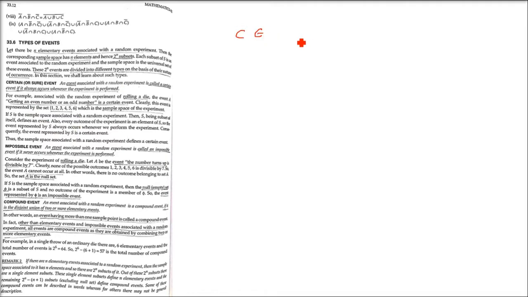So let me tell you again. For compound events, you take all the possible events. First of all, you have a sample space and you know how many elementary events there are. So you take all the subsets. You first remove the elementary events, you subtract n. Then you subtract the impossible event, which is always 1. Why?